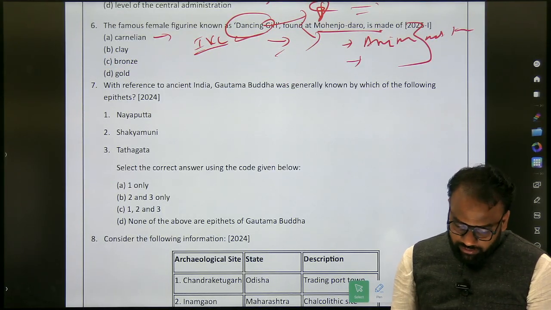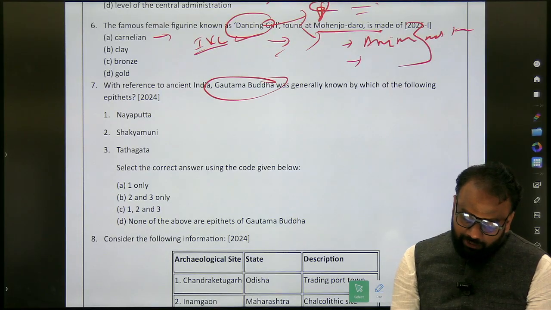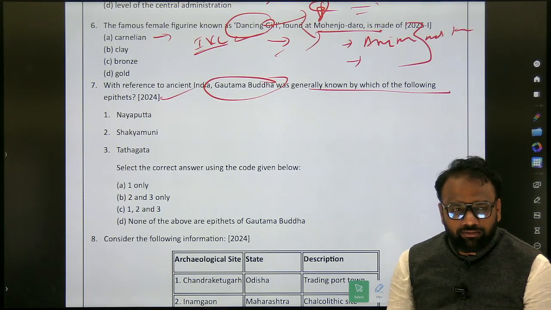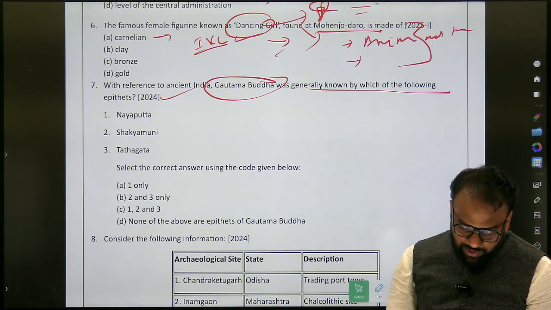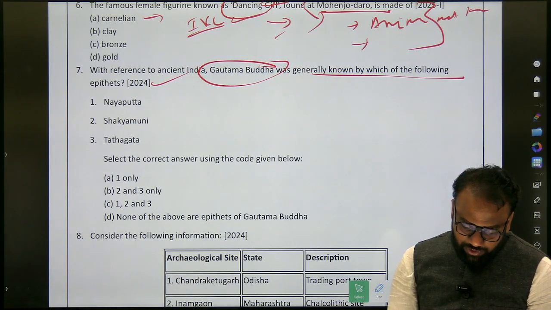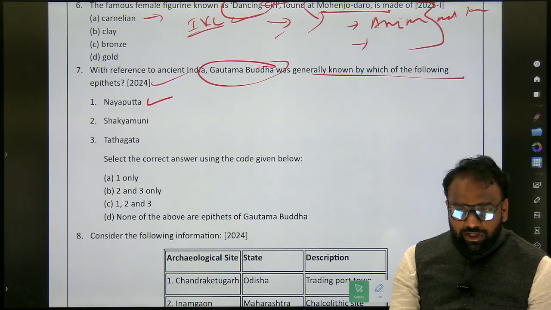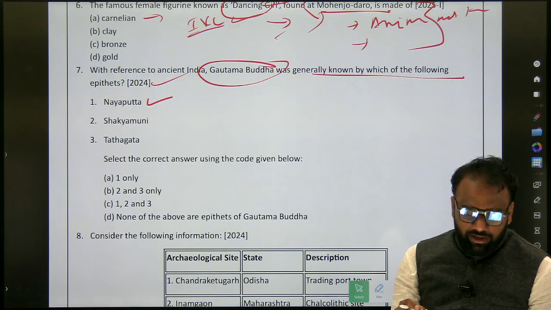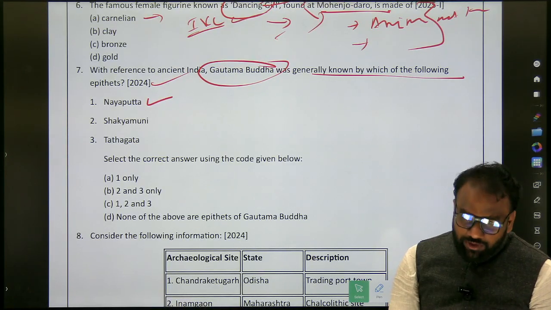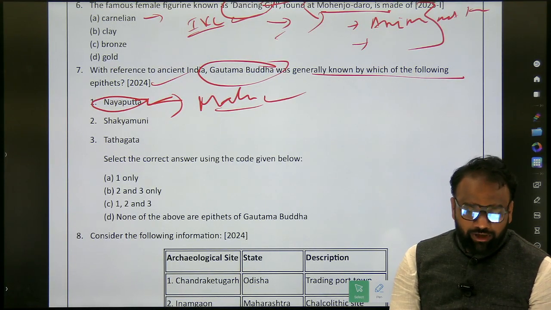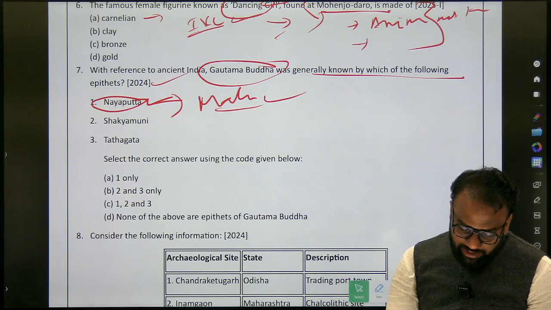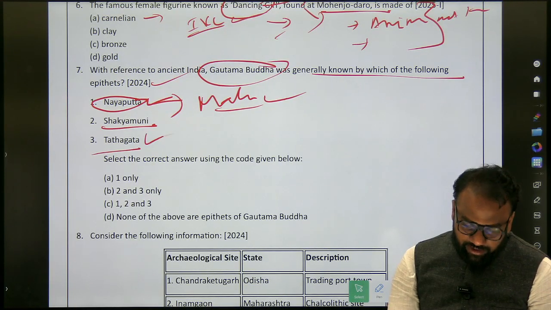With reference to ancient India, Gautama Buddha was generally known by which of the following epithets? Which alternative names are used to refer to Gautama Buddha? In our content we have seen Nayaputta. In some textbooks, rather than Nayaputta, they use Nataputta. Nayaputta is used to refer to whom? Jainism. Niganta Nataputta is used to refer to whom? Mahavira. So Nayaputta is not associated with Gautama Buddha. Shakyamuni, yes. Tathagata, yes.